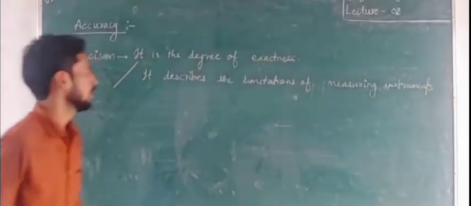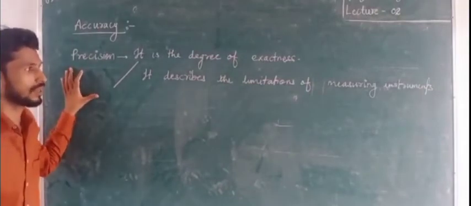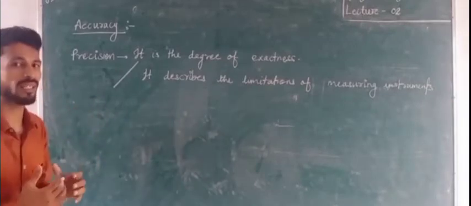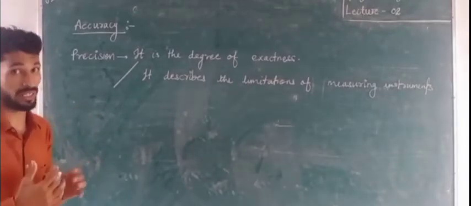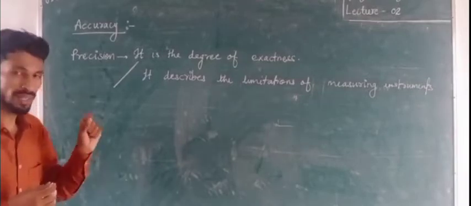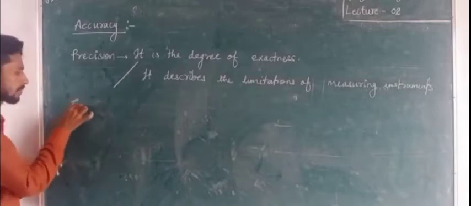Clear? But always, any measuring instrument cannot measure perfectly. So there will be some error. Next topic is error.